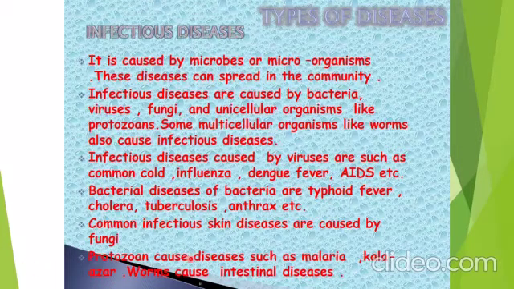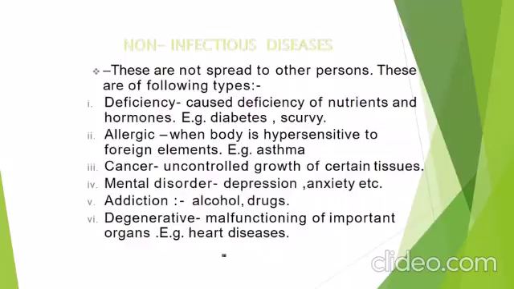Protozoans cause diseases such as malaria and kala-azar. Worms basically cause intestinal infections like teniasis by tapeworm and ascariasis by roundworm. Okay, and elephantiasis also comes under diseases caused by worms.